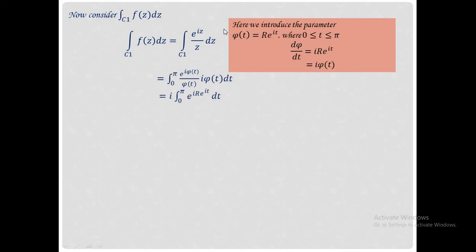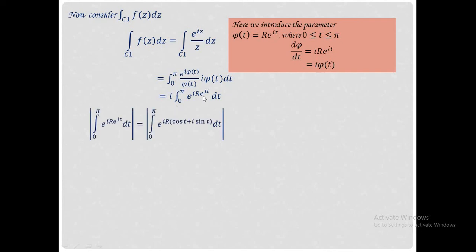Proceeding as above, we substitute psi of t in the place of z, and on cancelling psi of t and taking I outside, we get I into integral over 0 to pi e raised to I into R into e raised to it dt.